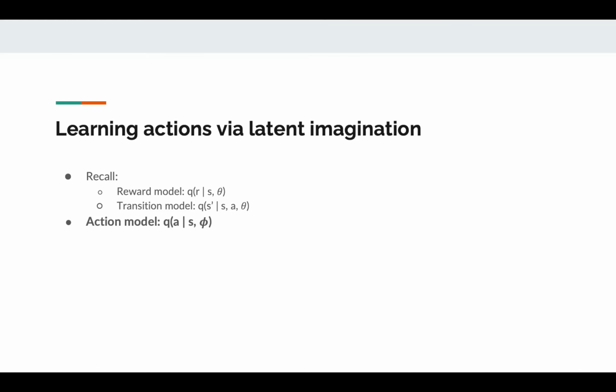So first, recall that we have the reward model and the transition model, both of which are crucial for doing latent imagination. And now I need to define the action model, which is used to determine the action from the latent state. The action model is parameterized by a different set of parameters phi.